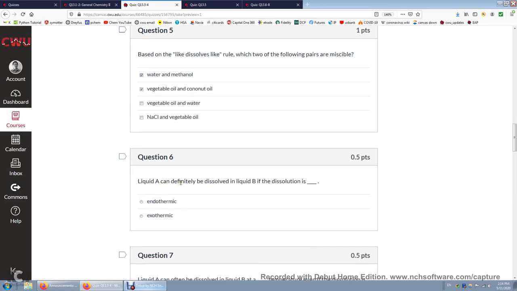Liquid A can definitely be dissolved in liquid B if the dissolution is exothermic. If dissolving A in B releases heat, this is going to happen.